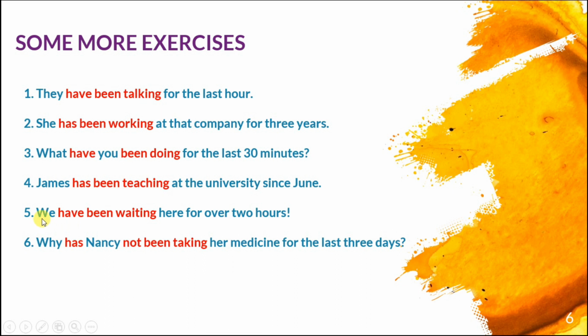So we is plural, we have, okay, and the present perfect continuous always uses been. Notice that we use been always, and the verb plus ing. Okay. Now a question for this last example. Why has Nancy not been taking her medicine for the last 3 days? Again, Nancy has, okay, been and take plus ing, taking.